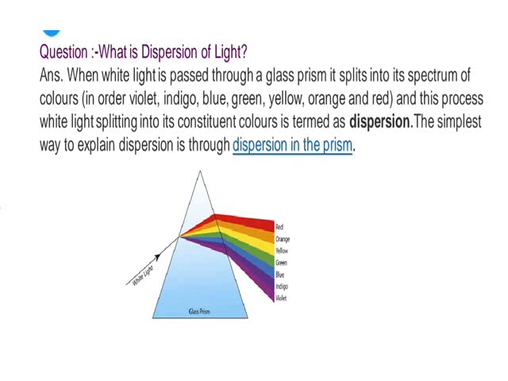You have a glass prism and a ray of white light is incident on the glass prism. So what happens to the ray of white light? It gets split into 7 colors. So the white light is split up into 7 constituent colors.